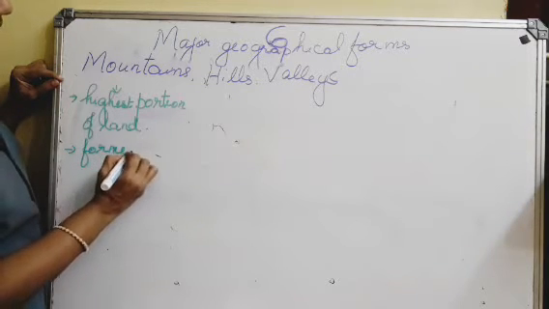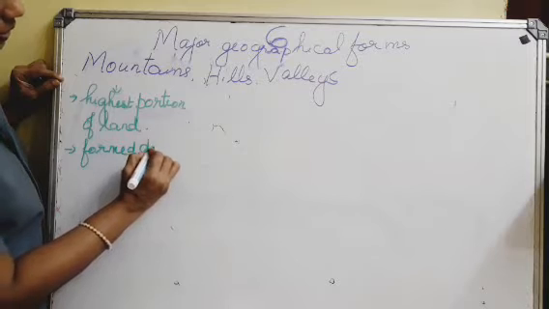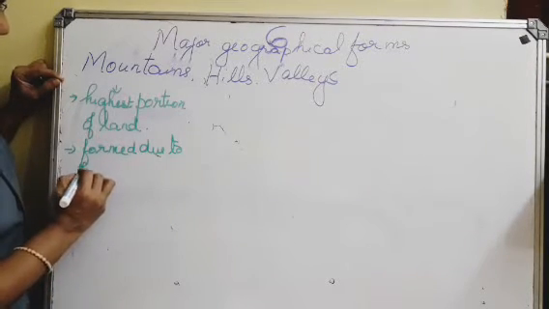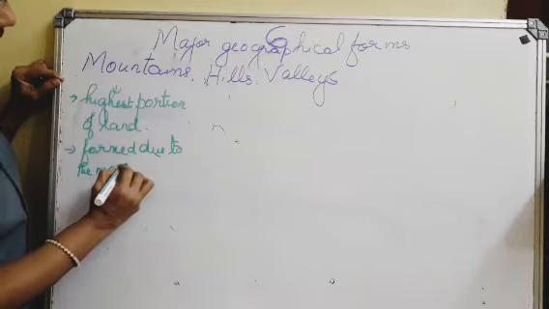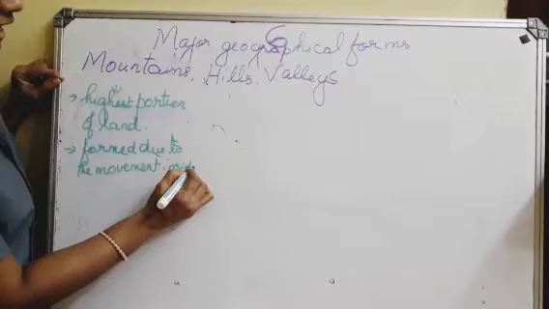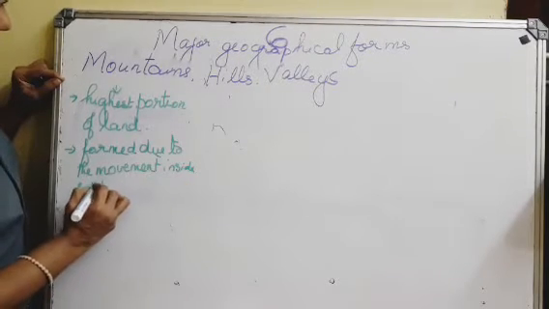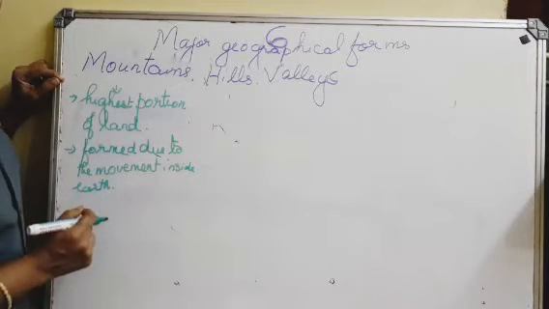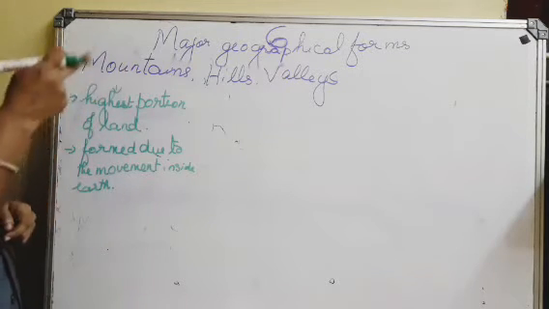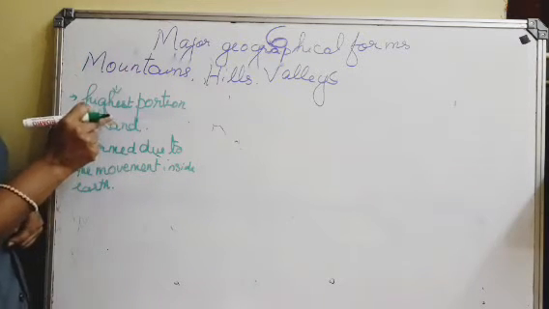Mountains are formed due to the movement inside the earth that makes changes on the surface of the earth. So, mountain means it is the highest portion of the land.